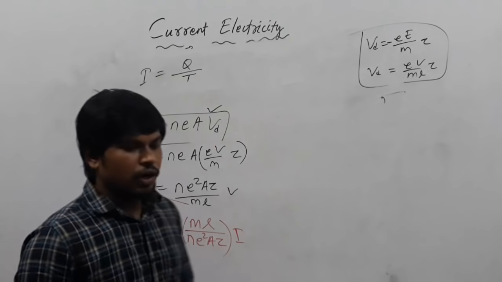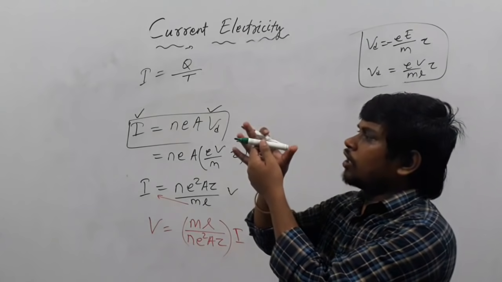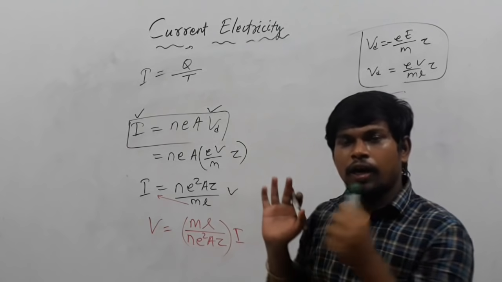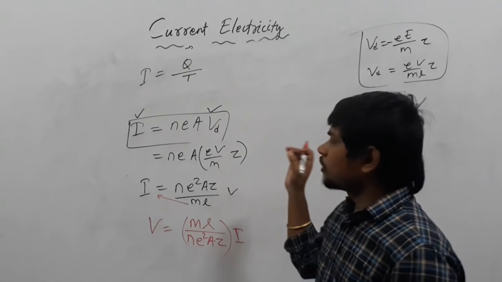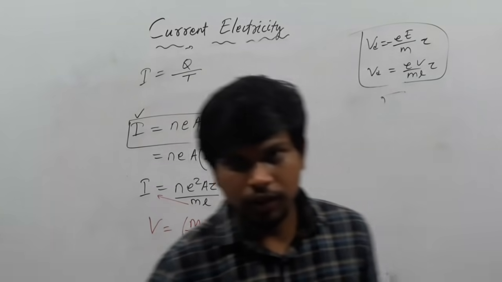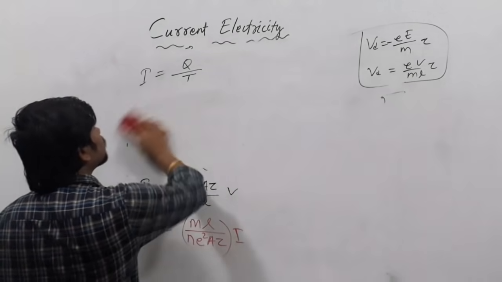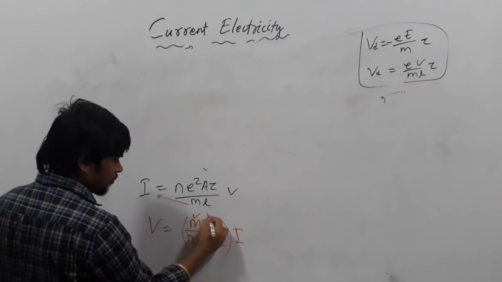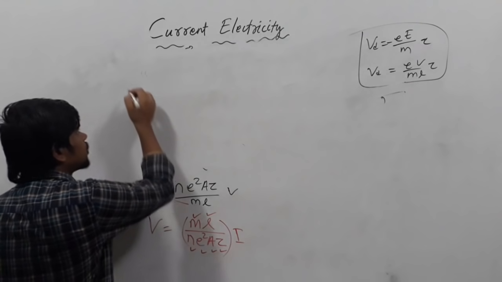So what happens if I take a conductor, keeping the length of the conductor constant, area of the conductor constant, and the temperature and pressure also constant? Then the whole term ml by n e A tau is constant.